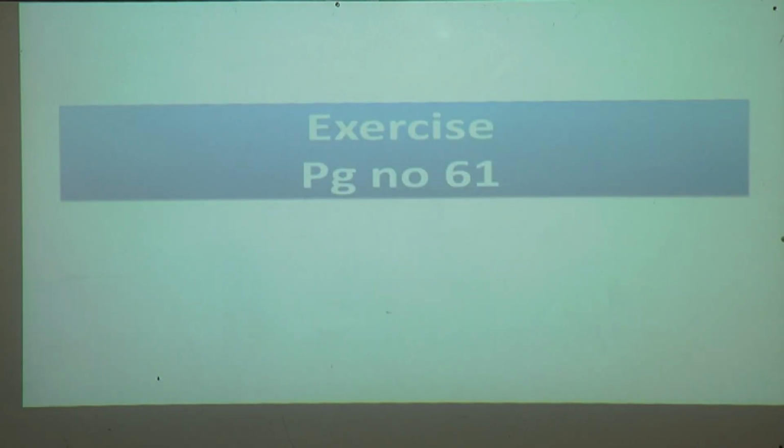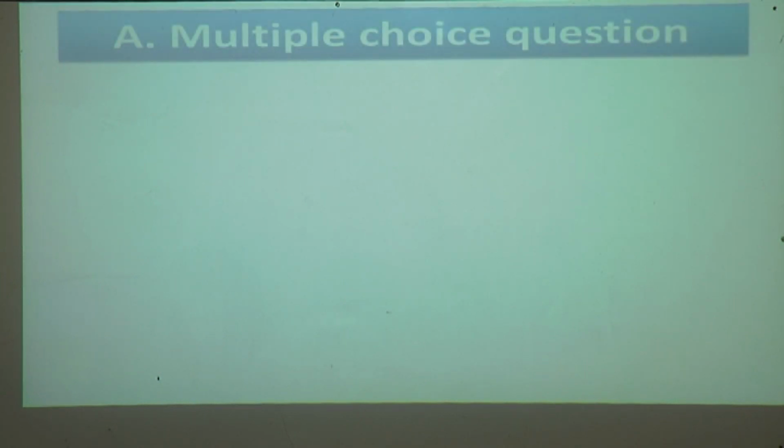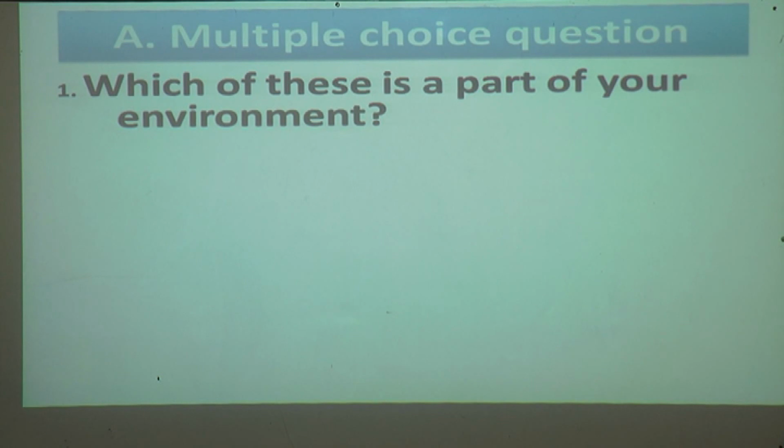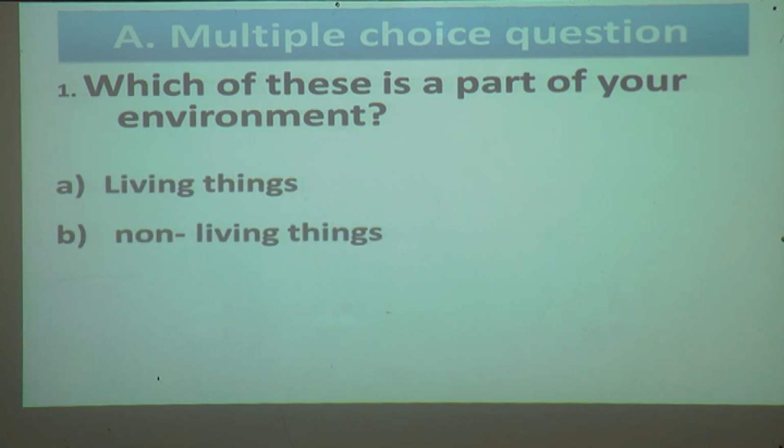Now we will solve the exercise. Page number 61. First question, multiple choice question. First, which of these is a part of your environment? Options are living things, non-living things, weather, and the fourth option is all of these.